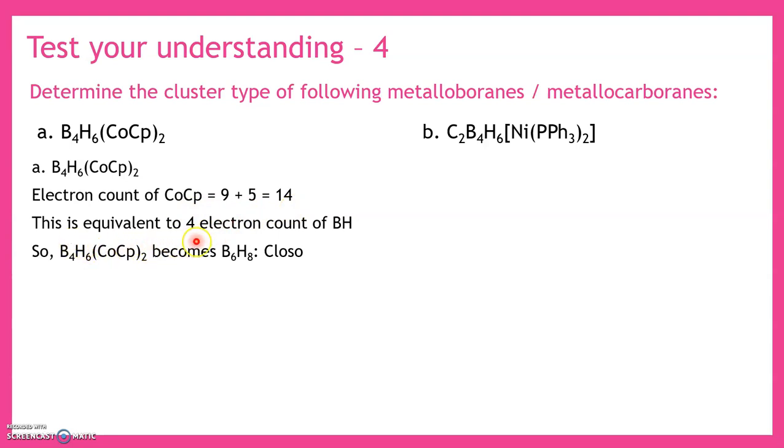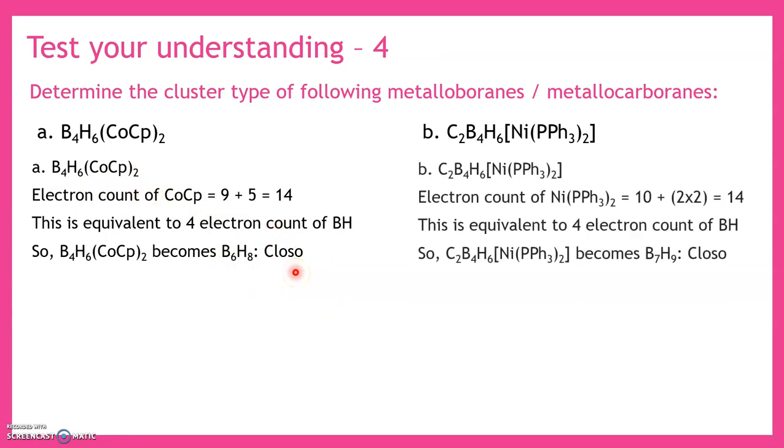This is equivalent to 4 electron count because this is a transition metal count. From this you have to subtract 10 electrons to get the main group electron count moiety. So it is equivalent to 4 electron count. That means this is equivalent to BH group. So add BH to B4H6. Now we get B6H8 because there are two CoCp groups. So this refers to a closo group.